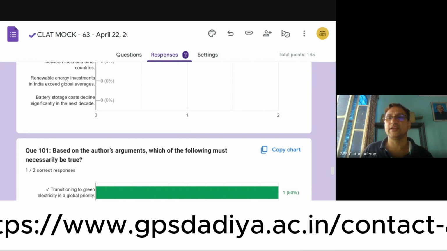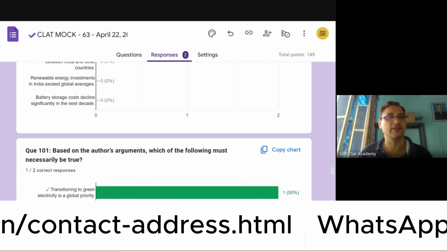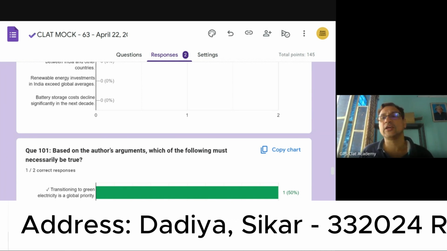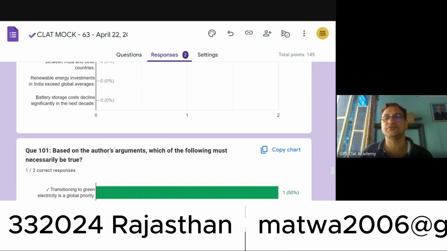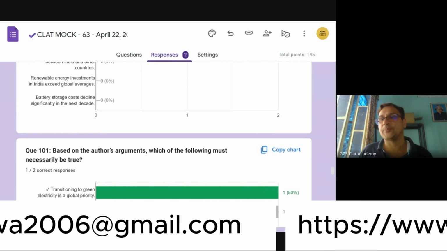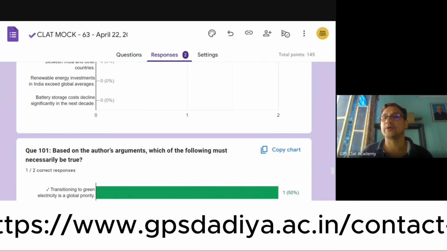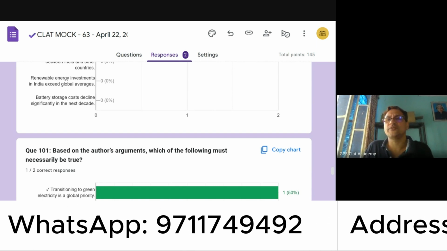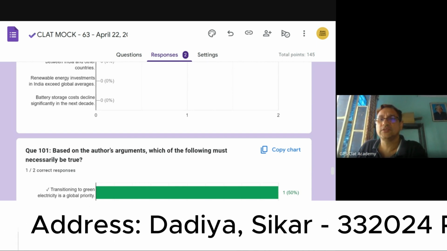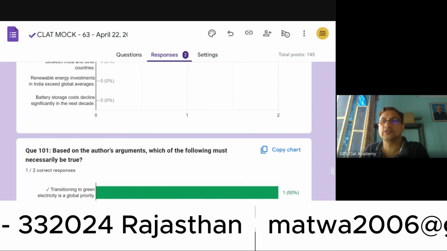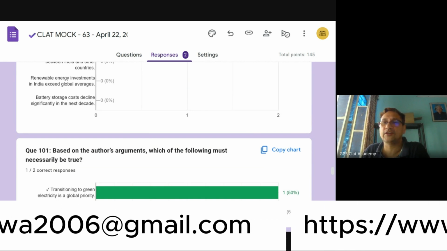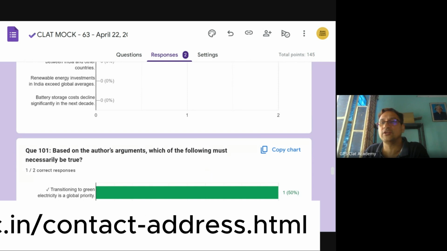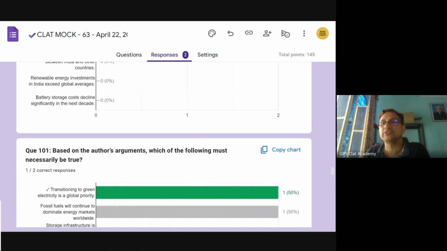Rushing will only create a waste. It is not going to create any result. Rushing will not help. It has to be done very, very thoroughly. So think about how we can manage to achieve one paper per day. The target of one paper per day. One paper per day is not much. How much time do you take? 2 hours, 2.5 hours to do a paper, maximum 3 hours. And then there is followed by a class of 2 hours. So you have nearly 5 hours more. But still you have another 10 hours with you for your consolidation. All right, but think about it, how we can achieve one paper per day.